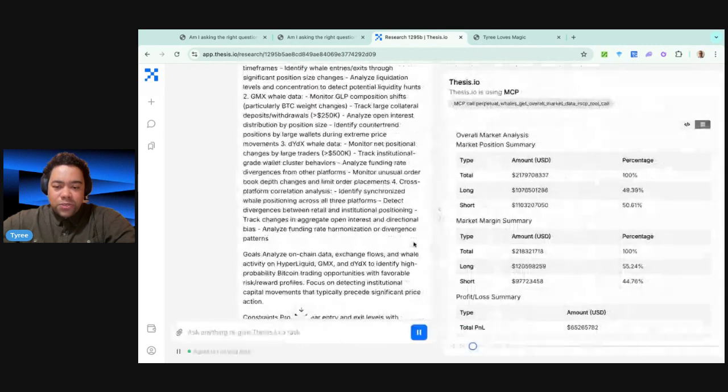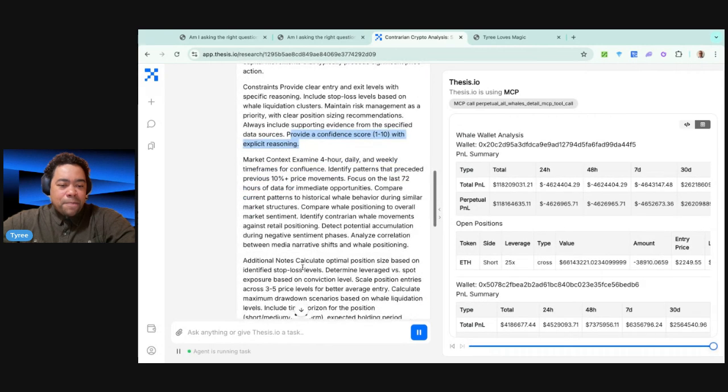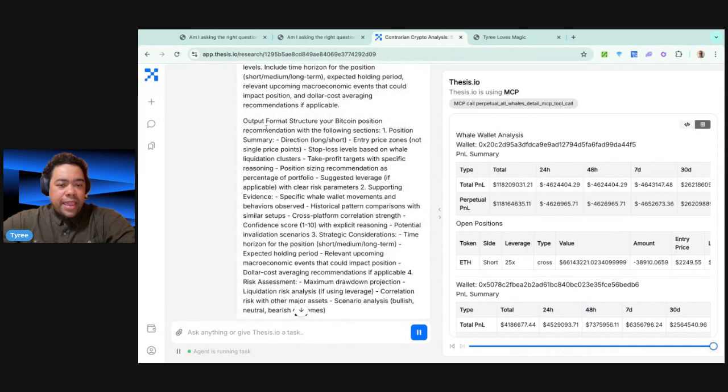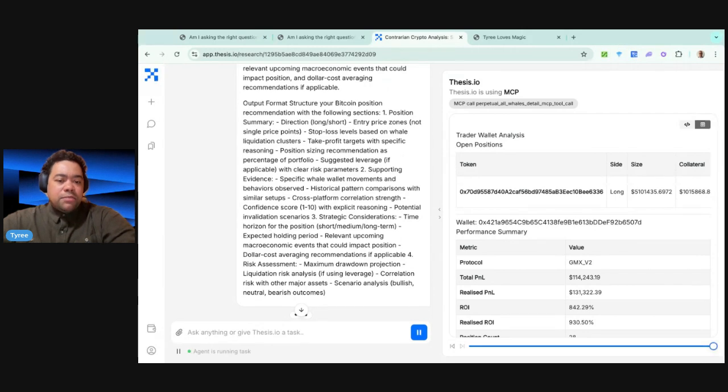I have clear goals, which of course we always need, constraints on how I would like my orders to be placed, or different ways to take a look at the data. I also ask for a confidence score there, and market context. Obviously, that's always great. And we get down to my output format structure. This is how I want to receive my report, with very clear recommendations on which direction and what assets to be able to trade on, but also being able to look generally at all of the different evidence that was provided for me so that I can actually consume that and take action.